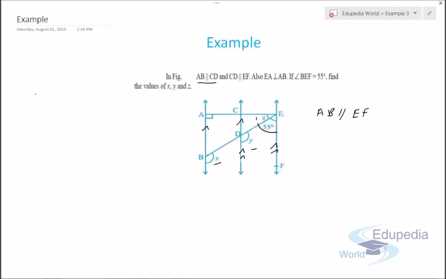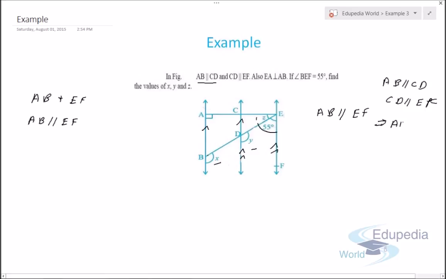Now if we consider the lines AB and EF, we have proved that AB is parallel to EF. Why? Because AB is parallel to CD and CD is parallel to EF. So this represents AB is also parallel to EF.